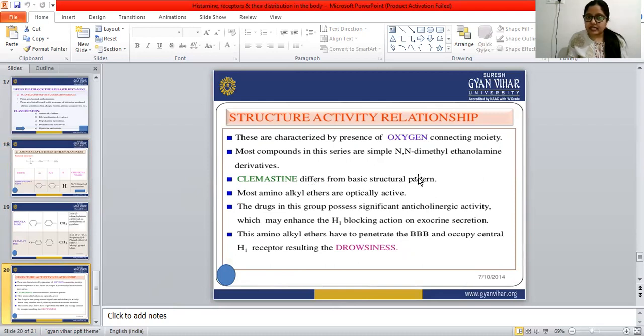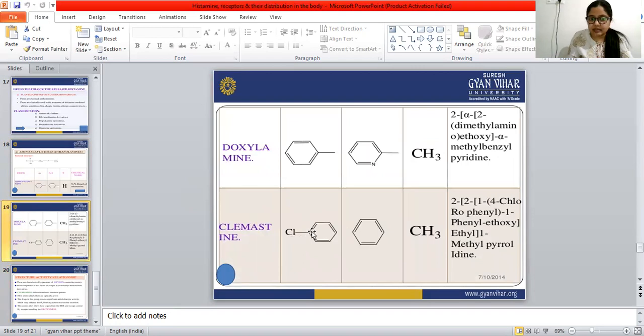Clemastine differs from the basic structure pattern because there is one chlorine. This is clemastine: there is a chlorine and the same pyrrolidine. This is the pyrrolidine structure and this is the chlorine. So clemastine differs from the other group.